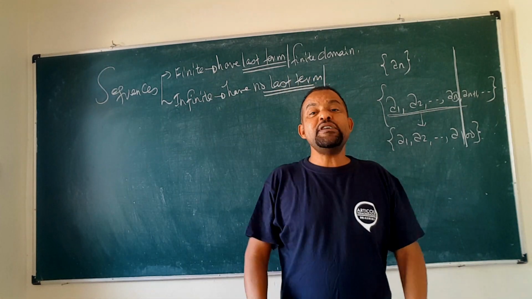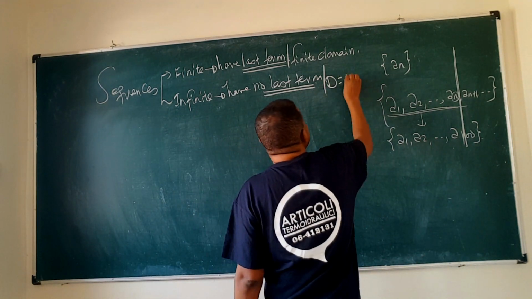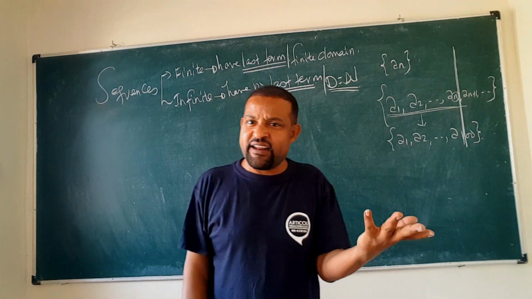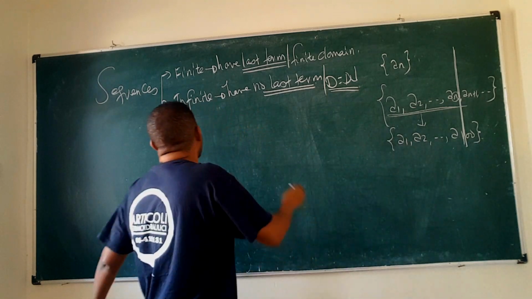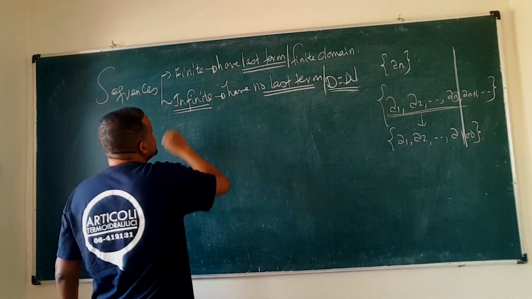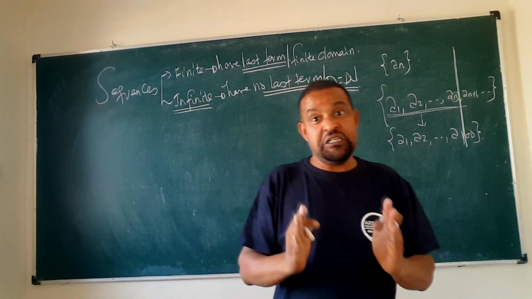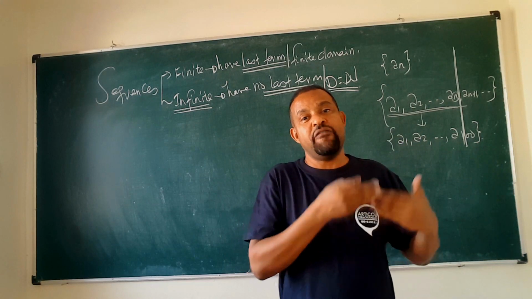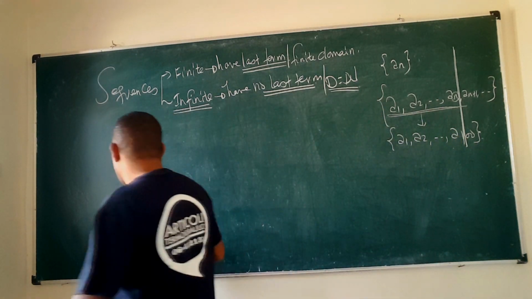So we classify sequences into finite sequences, which do have a last term, and infinite sequences, which do not have a last term.